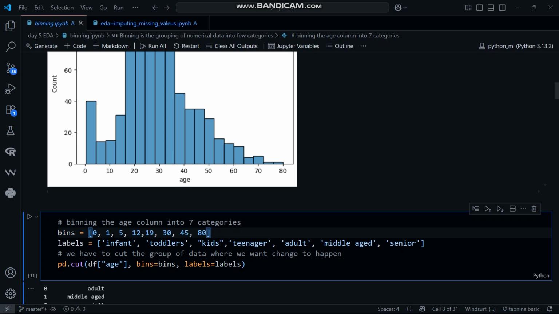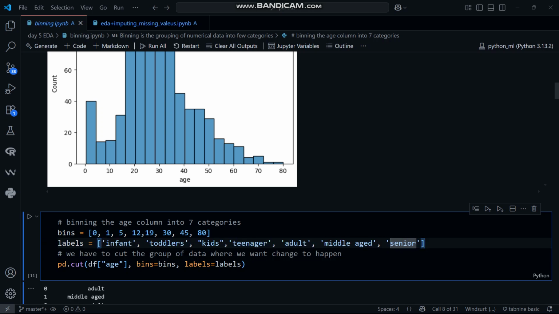And what these ranges mean: 0 to 1 means infant, 1 to 5 means toddler, 5 to 12 means kids, 12 to 19 means teenagers, 19 to 30 means adult, 30 to 45 means middle aged, and 45 to 80 means senior. Okay, these are the bins. Bins tell us the ranges, and these are the names of the ranges.